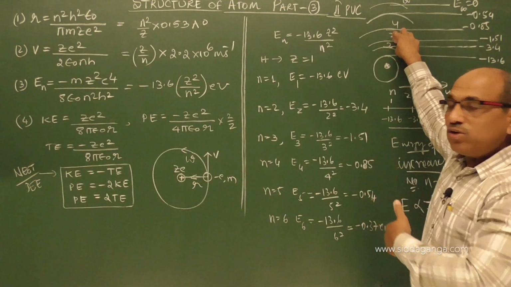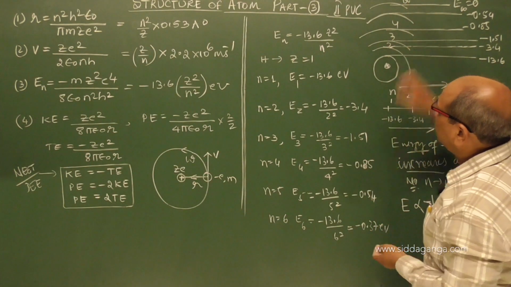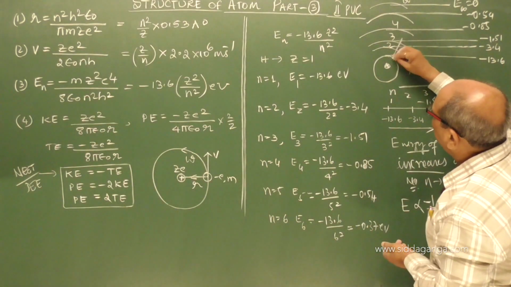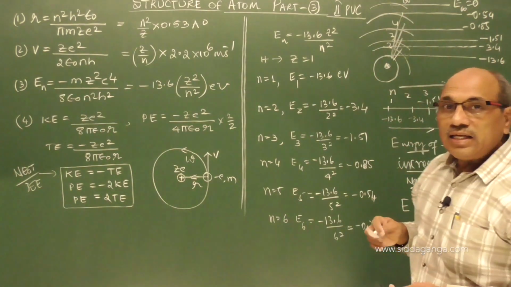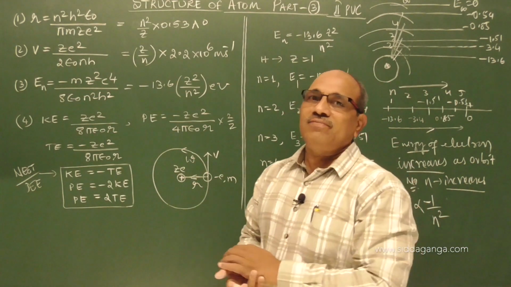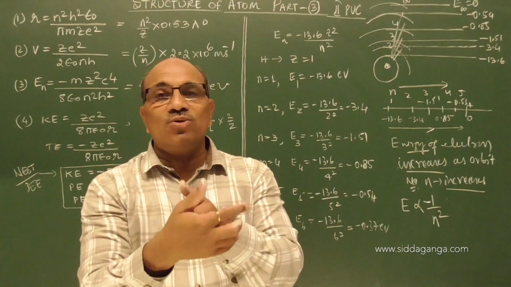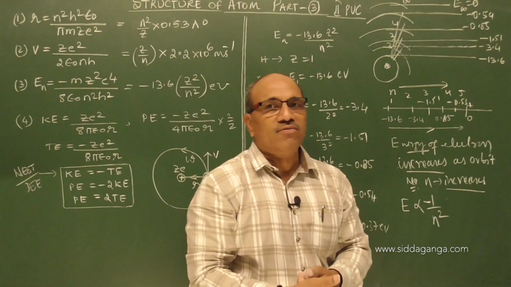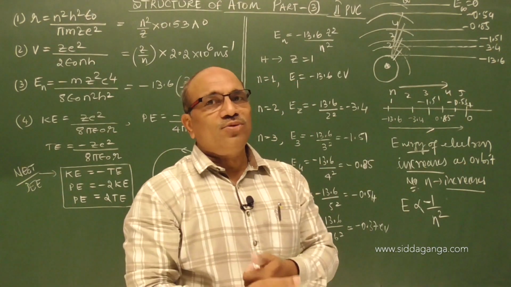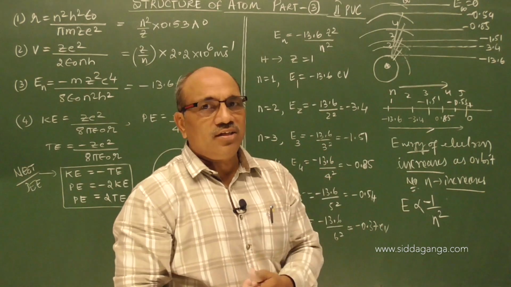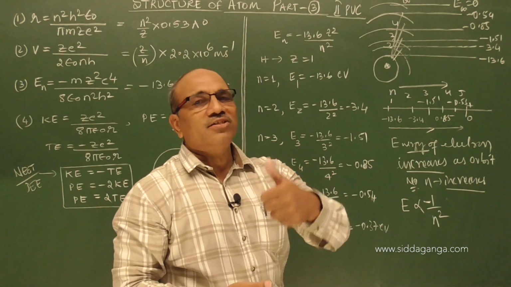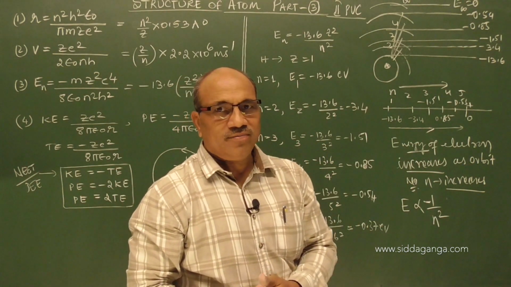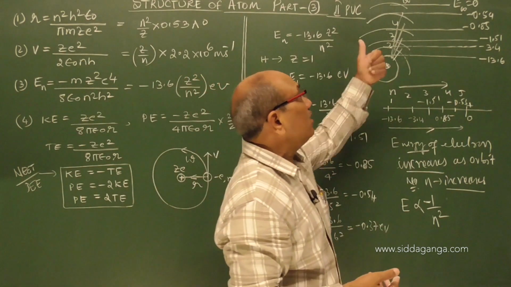More energetic electrons are found in the outer orbits. As you go from the inner to the outer orbits, the electron becomes more energetic, but the binding energy goes on decreasing. Binding energy means, in understandable words, the contribution given to the nucleus by the electron decreases and the electron is richer in energy. We get a stronger electron.